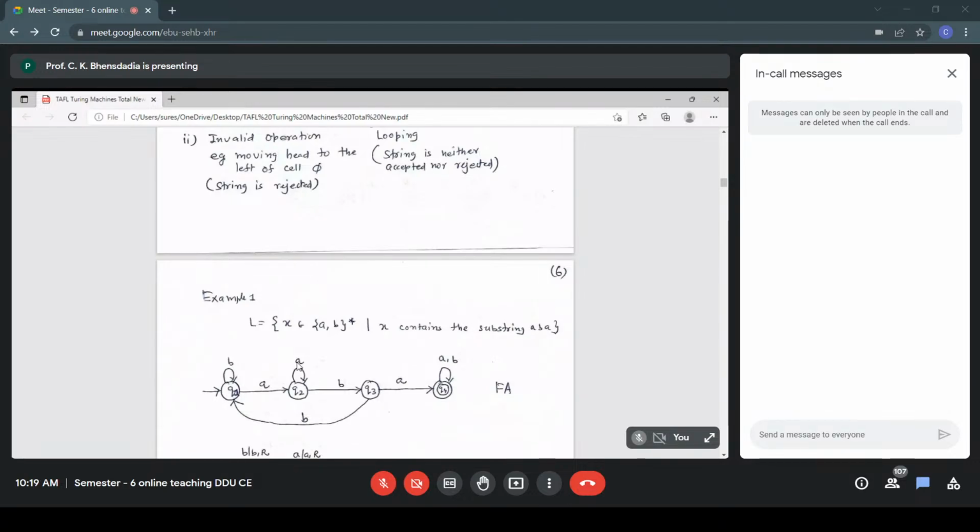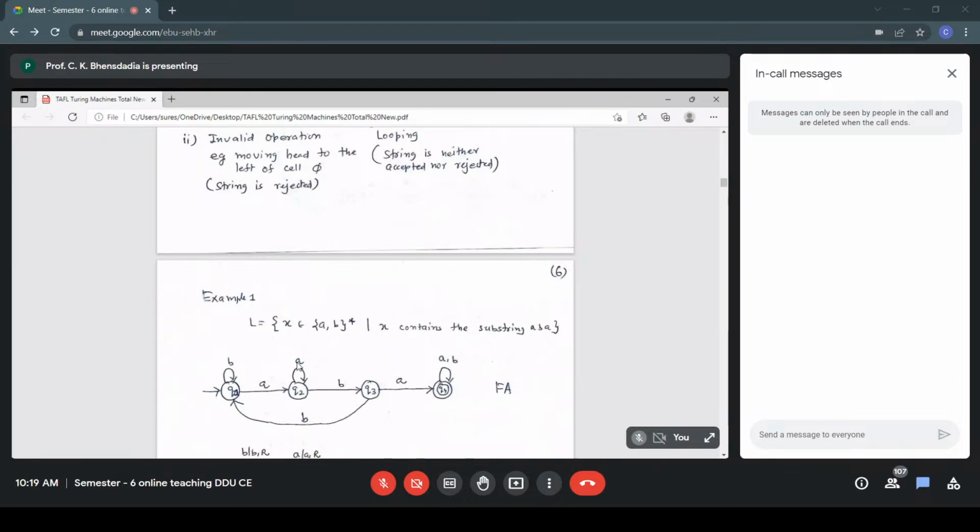We construct a Turing machine T. We construct a Turing machine for accepting this language: X contains the substring aba. We know the given language is a regular language. The first example, language L, is a regular language.